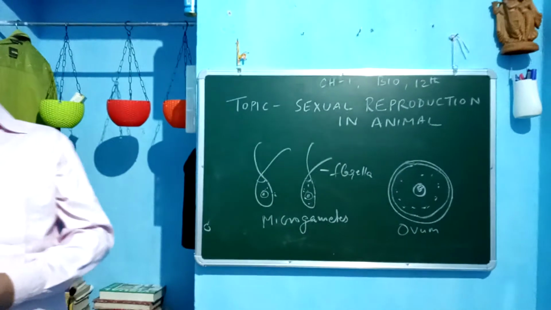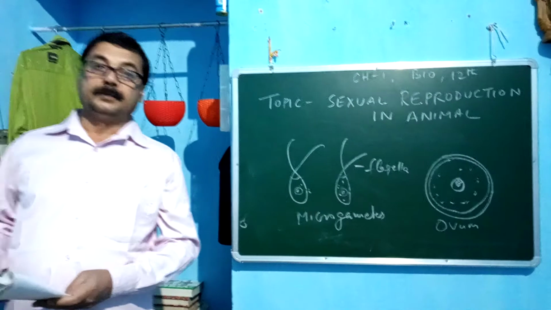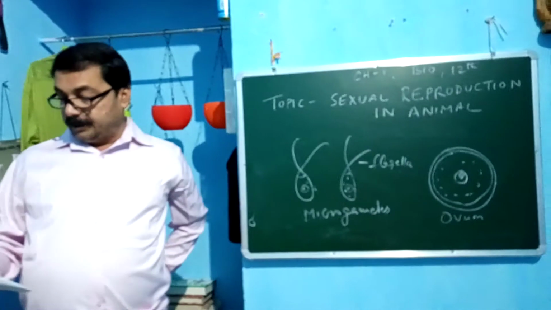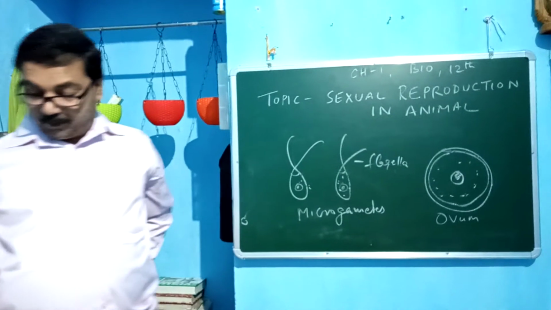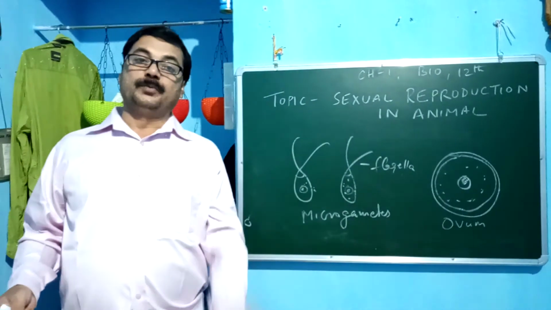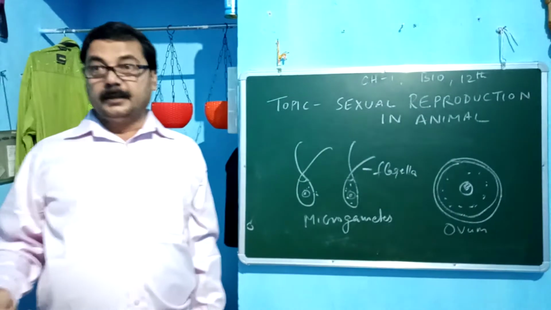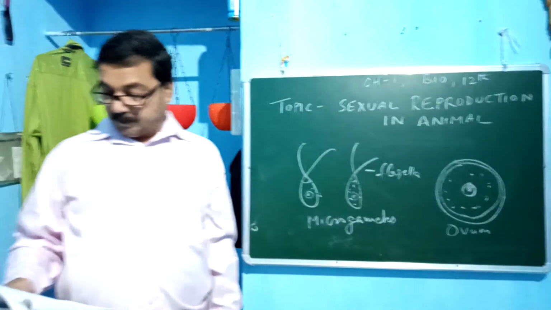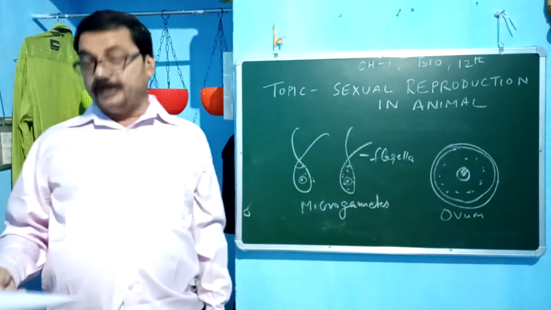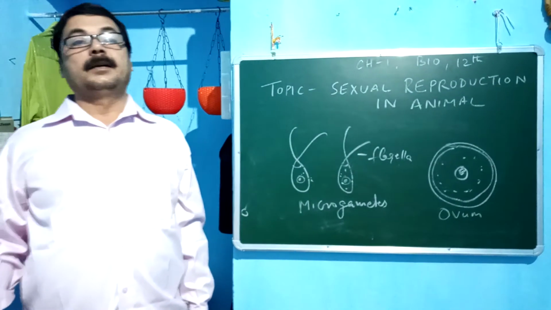should come into physical association so that they can fuse with each other. That is fertilization. In some cases, such as algae and fungi, male and female gametes are motile. Motile means moving. They meet each other after covering the distance, whereas in a majority of organisms, male gametes are motile and female gametes are stationary.